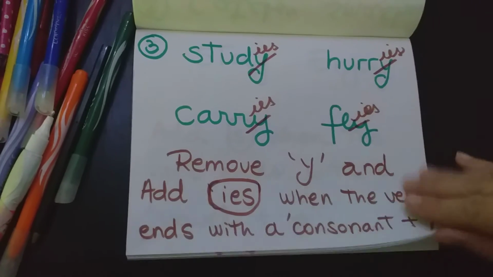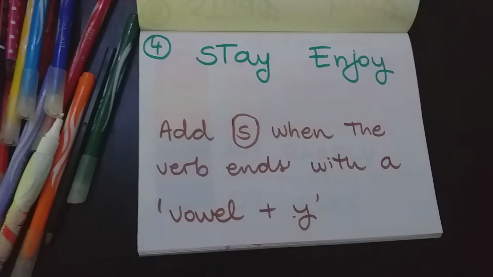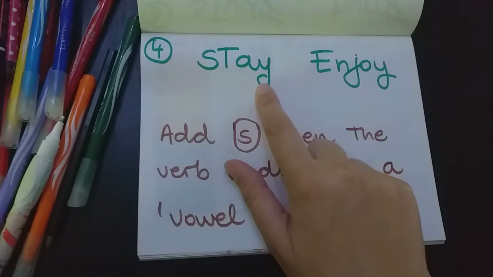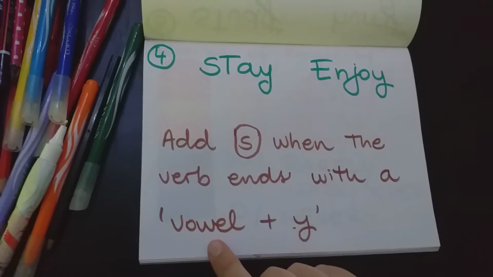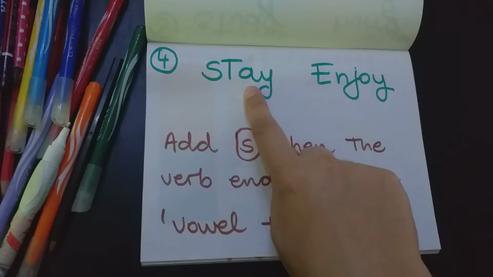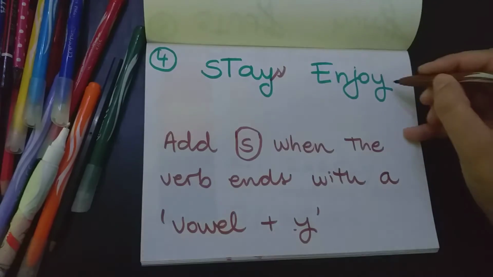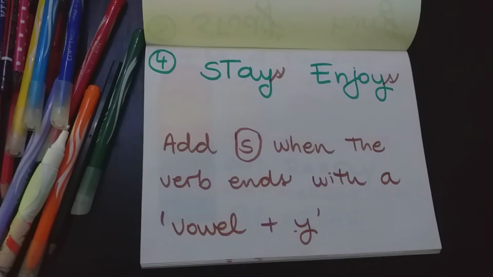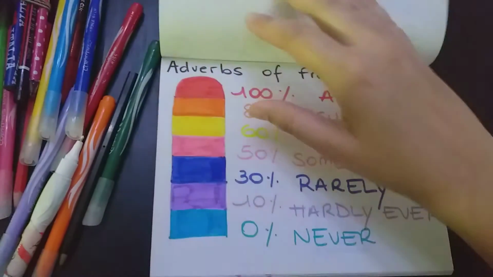The fourth category is when we have the y, but it ends with a vowel and a y, like stay, enjoy. Oh, that's super easy. We only add the s. Okay? Well, one more important thing.